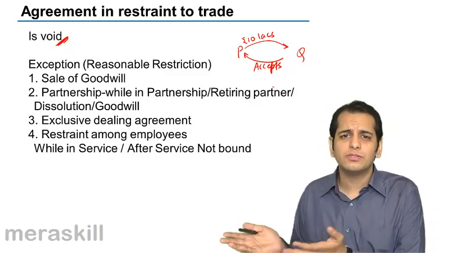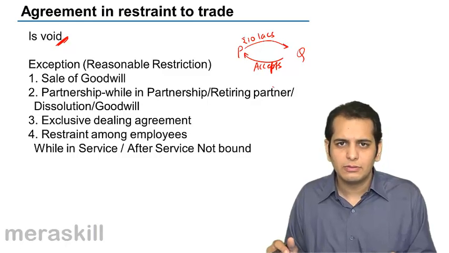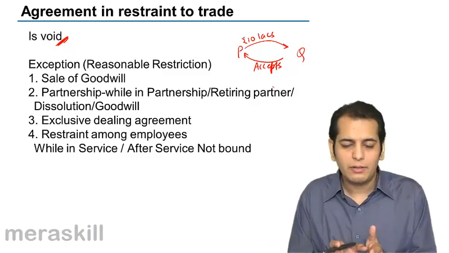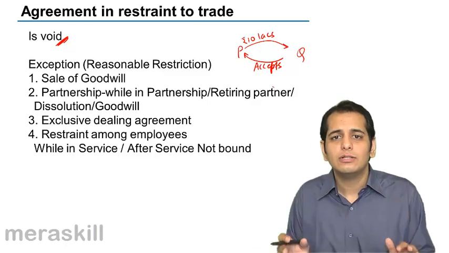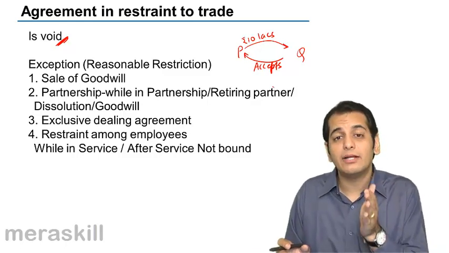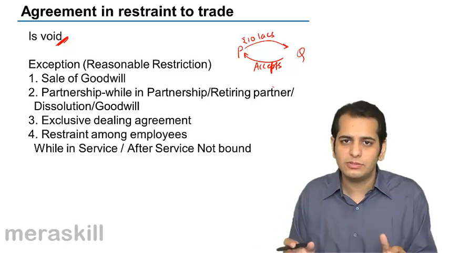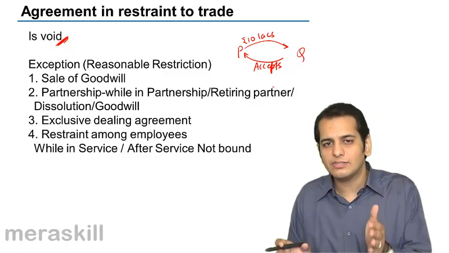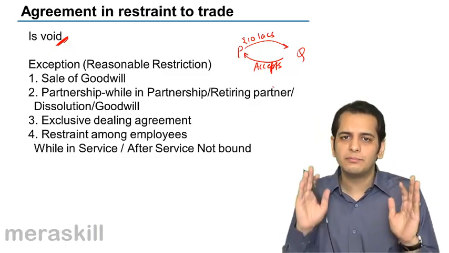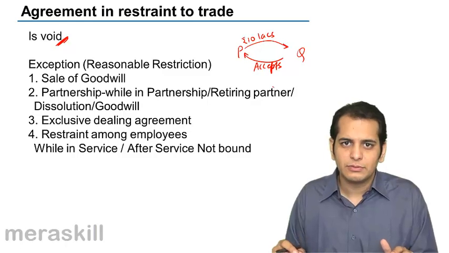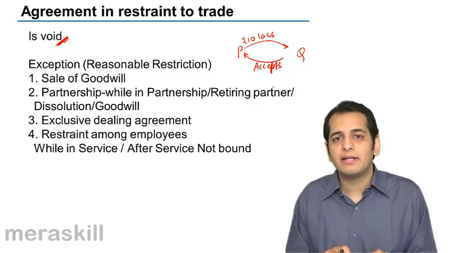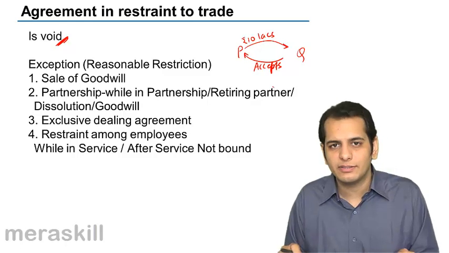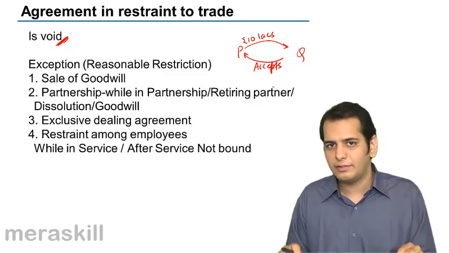Otherwise, start your own business, don't be in the partnership firm. So when you are a partner, you cannot engage in the same business. The firm can ask you to stop the business if you are doing it, or not to get into that business in the first place. So such a contract would be valid. Even though it would be a contract in restraint of trade, it would be valid.